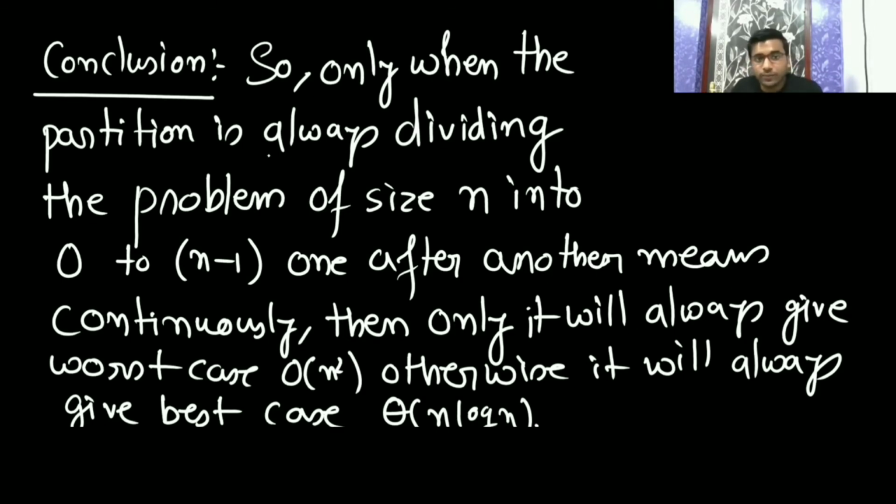So only when the partition is always dividing the problem of size n into 0 and n minus 1, then 0 and n minus 2, then 0 and n minus 3, one after another, meaning continuously, then only it will give the worst case, that is big O of n square. Otherwise it will give the best case, that is theta of n log n. The average case and the best case are n log n, and the worst case is n square.